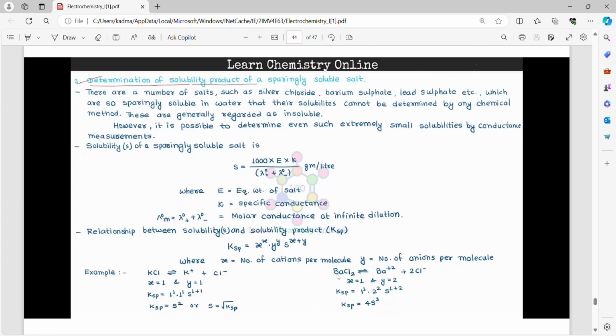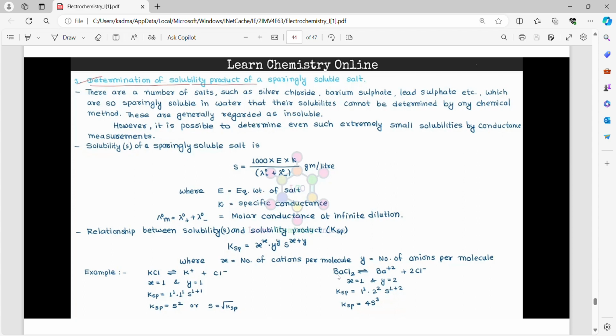Determination of solubility product of sparingly soluble salt. There are a number of salts such as silver chloride, barium sulfate, lead sulfate, etc., which are so sparingly soluble in water that their solubilities cannot be determined by any chemical method. These are generally regarded as insoluble. However, it is possible to determine even such extremely small solubilities by conductance measurements.